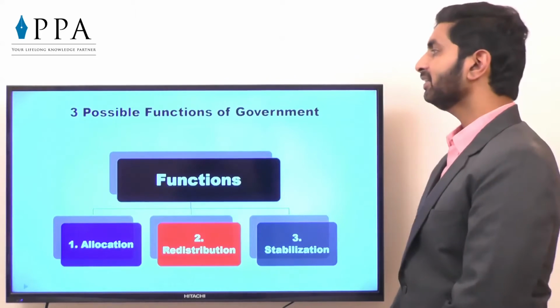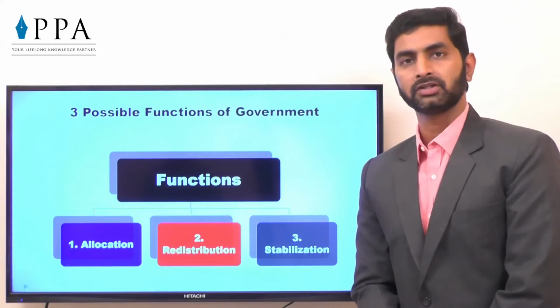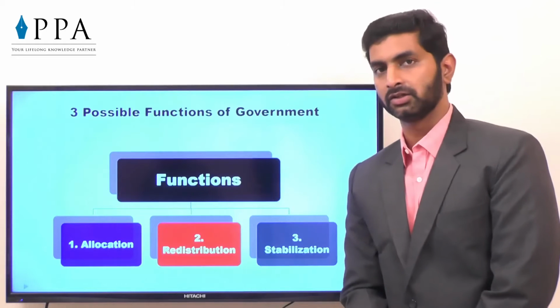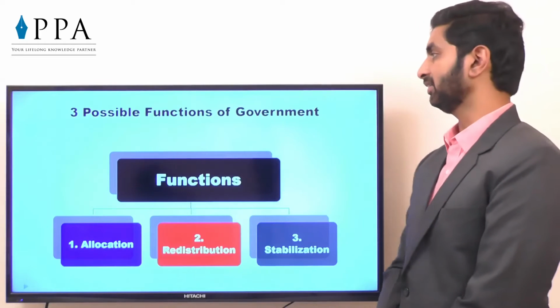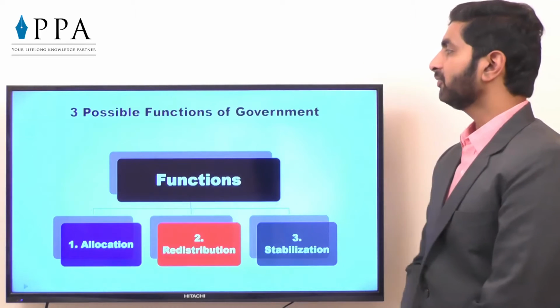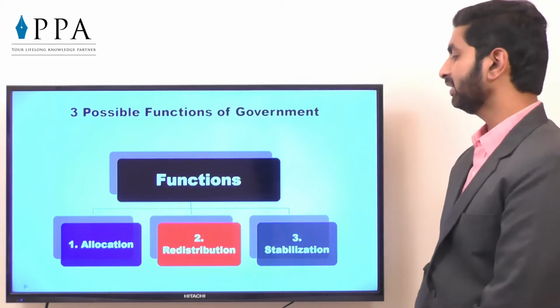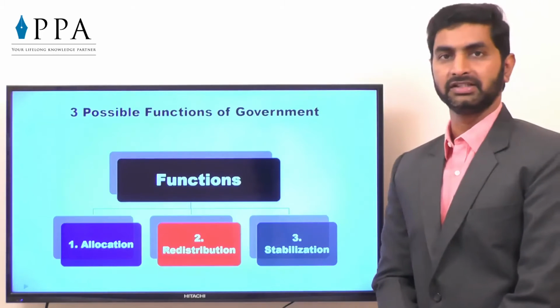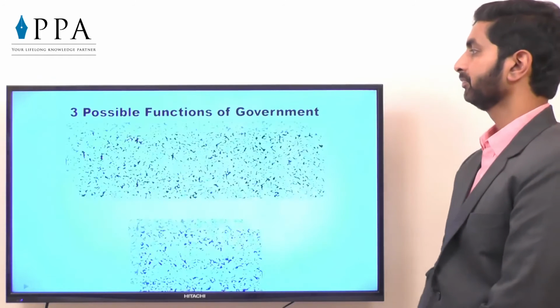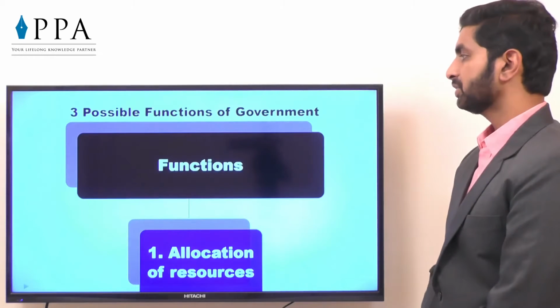So, now it is agreed that government is going to play an important role. So, government intervention matters a lot. Let's see how exactly government plays an important role. We can divide the functions of government in three parts. First, allocation function. Second, redistribution and third, stabilization. Let's go in detail. Function first, allocation of resources.